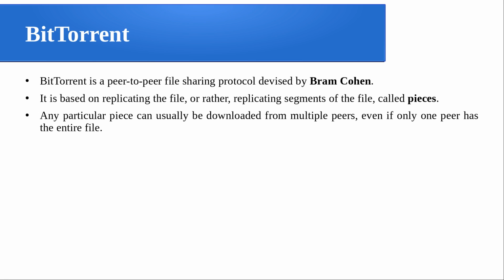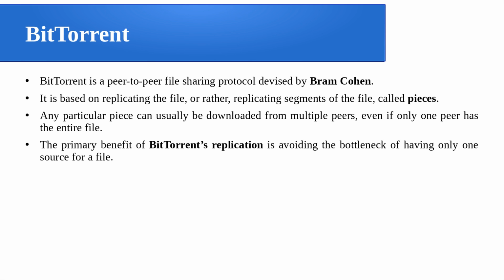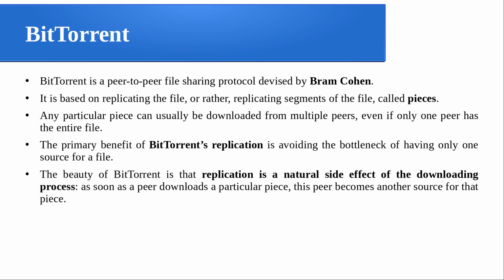Any particular piece can usually be downloaded from multiple peers due to this replication, even if only one peer has the entire file. Maybe one of the peers will have the entire file, but the pieces will be available on multiple peers as they get replicated. The primary benefit of BitTorrent replication is, of course, avoiding the bottleneck of having only one source for the file. The beauty of BitTorrent is that the replication is a natural side effect of the downloading process. That means as soon as a peer downloads a particular piece, this peer becomes another source for the piece.